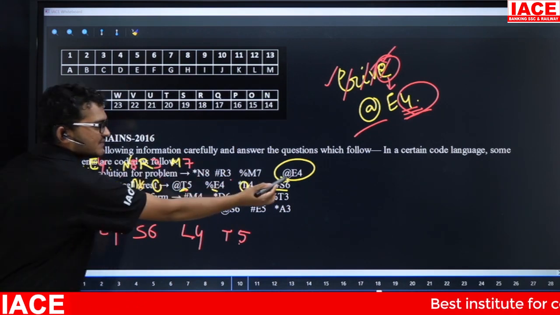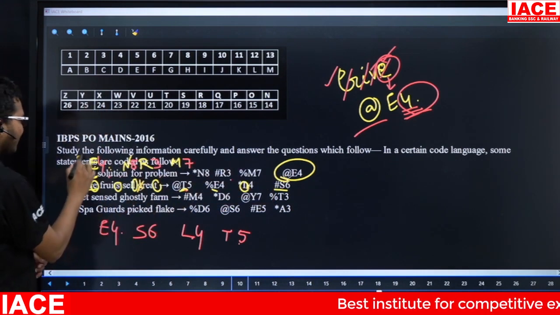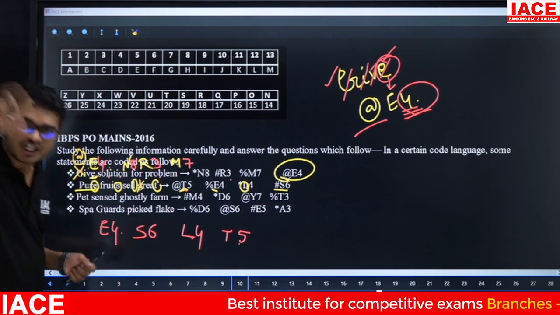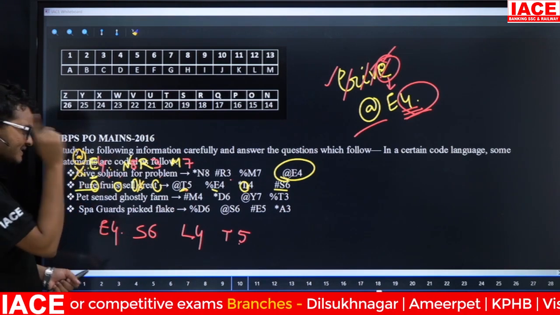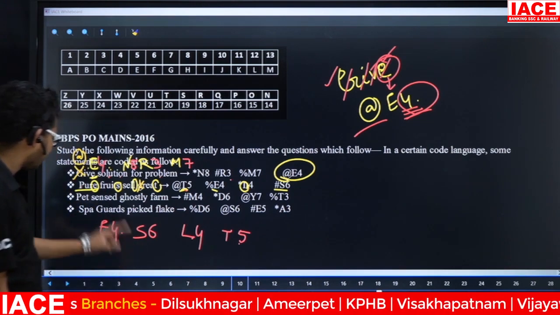E4, the symbol before it is what? At the rate. That means if the word is starting with G, the symbol is at the rate. Now friends, check here, second line.